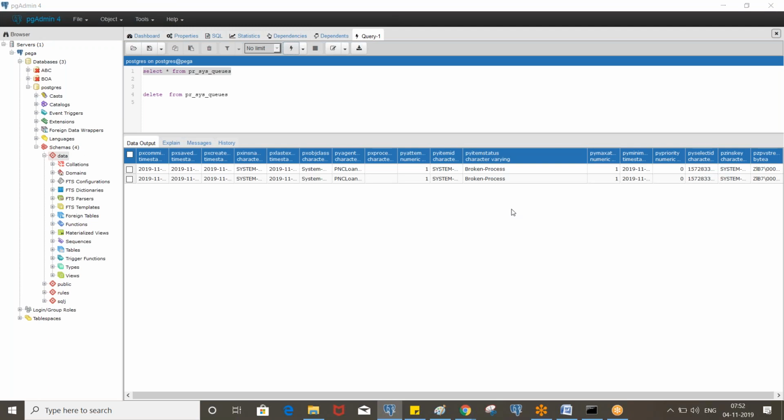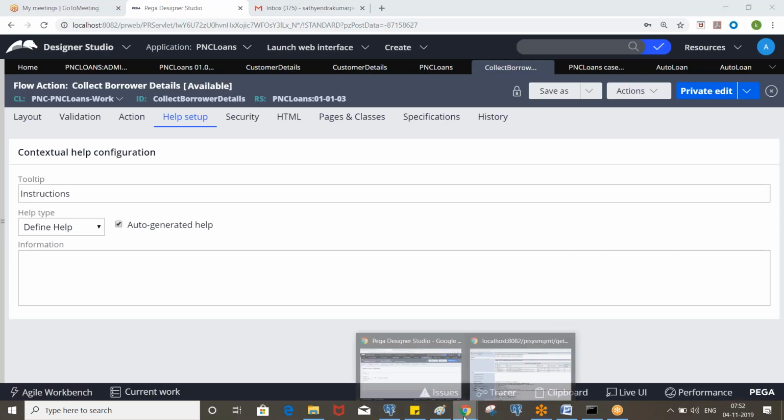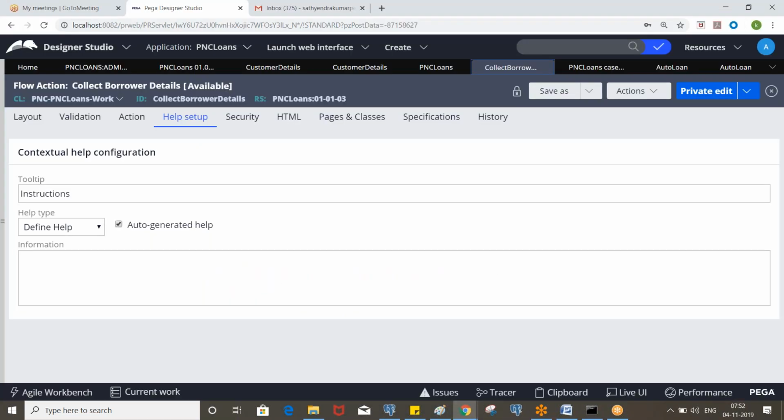And sometimes you will see failures due to locking. Let's say you have created a work object and the work object is not closed, and immediately the agent has picked it. When it is processing, it is already locked by some other requester, right? I am the operator, the agent is a different requester. So it will fail because the lock is already acquired by some other requester.